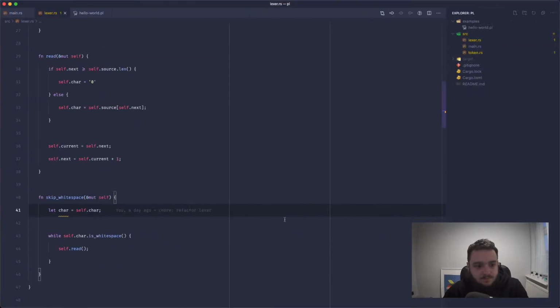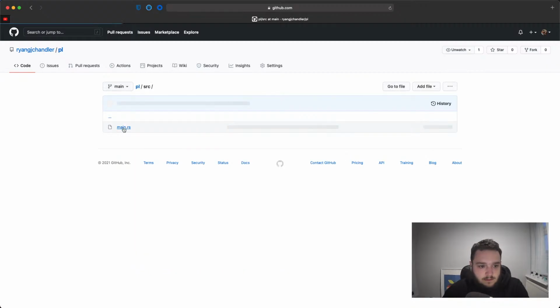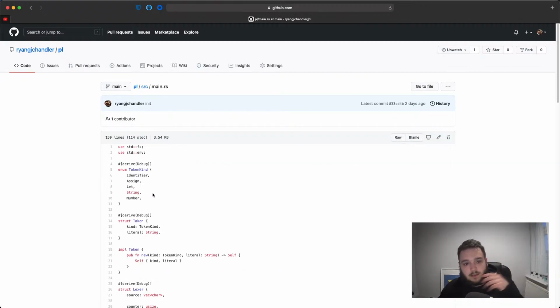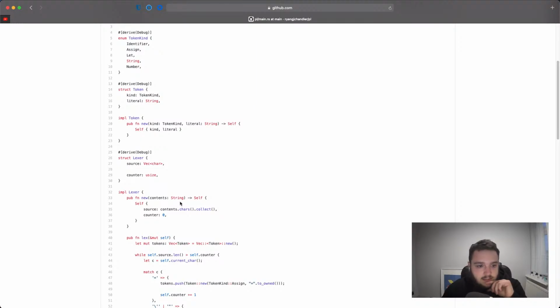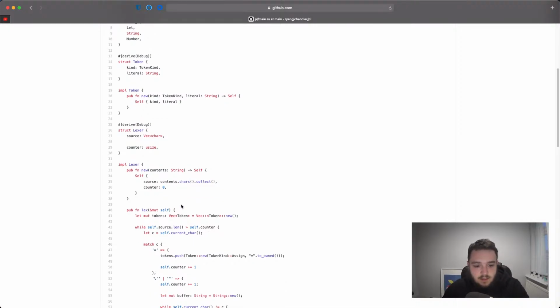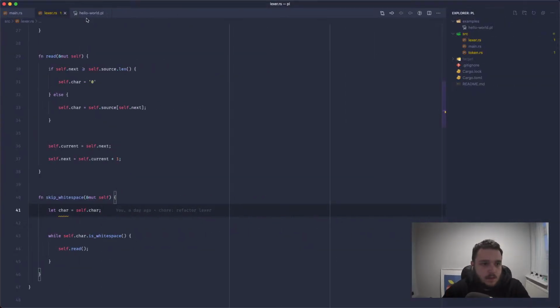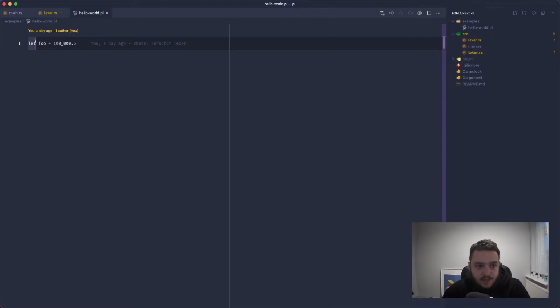So last time, you can kind of see it here on GitHub. Last time I started working on the lexer, so taking a stream of input and parsing it out into tokens. An example might be here. We turn the letters LET into a token, a let token. Foo would be an identifier, this would be an assign, and then this would be a number.